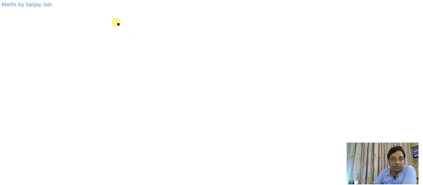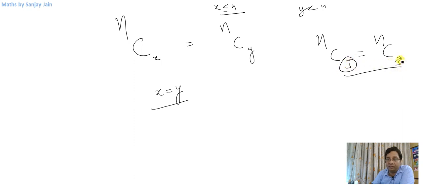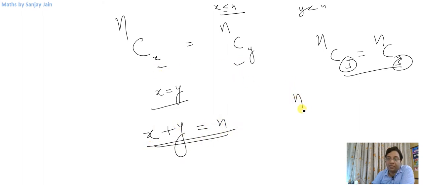One more important thing is that if nCx, where x is obviously less than or equal to n, is equal to nCy, and y is also less than n, then either x will be equal to y, which is a normal thing to say. nC3 will definitely be equal to nC3, right? So either these have to be equal, or x plus y should be equal to n, because I said that nCr is equal to nC(n minus r).